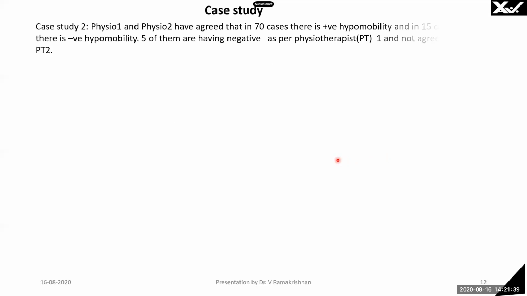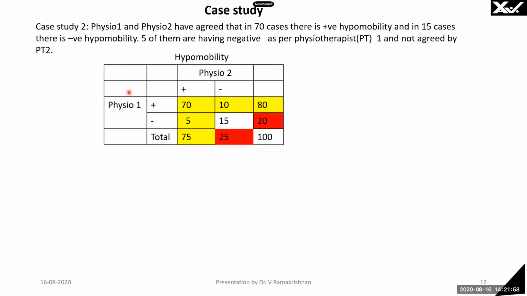Now, another case study we will see here. Suppose physio 1 and physio 2 have agreed in 70 cases there is positive, and in 15 cases there is negative hypermobility, and 5 of them are negative as per physiotherapist 1, and physiotherapist 2 disagrees with him in these 5 cases. We will see that table now. See, 70 people they are agreeing positive, 15 people they are agreeing negative.